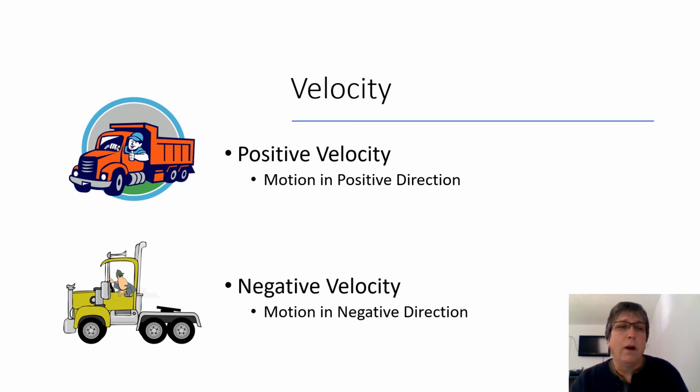A good example of how to indicate direction and velocity is that not only can we do it with cardinal directions like north, south, east, and west, but we can do it with signs in mathematics, plus and minus. A positive velocity is generally associated with motion in a positive direction. Most of the time we think of that as going forward. Whereas it's possible to have a negative velocity. That just means motion in a negative direction. Those signs are another way of showing direction. So negative velocity, we usually call that going in reverse.